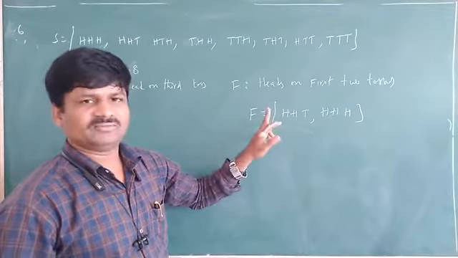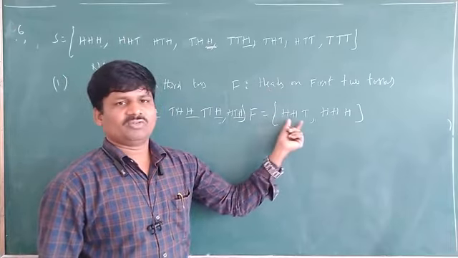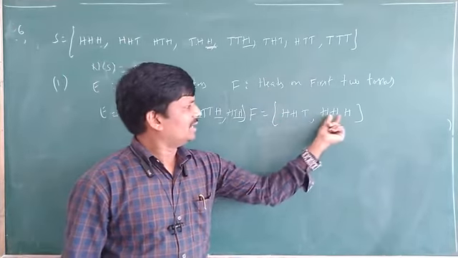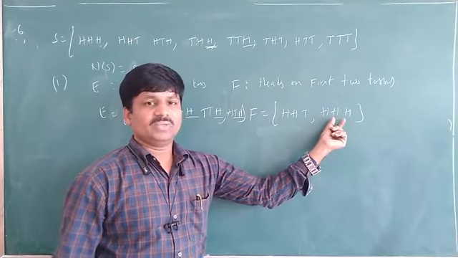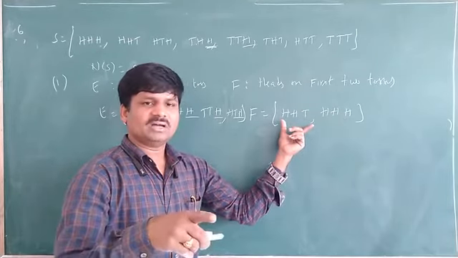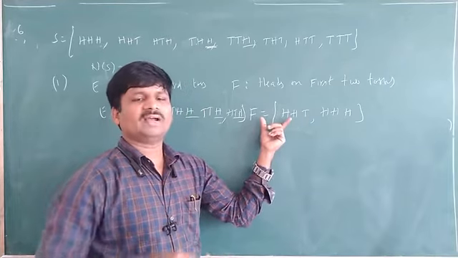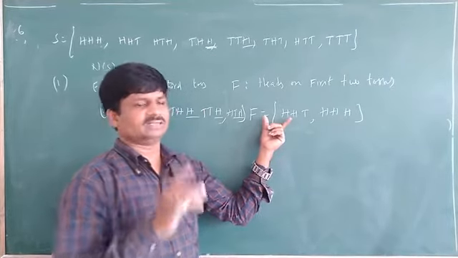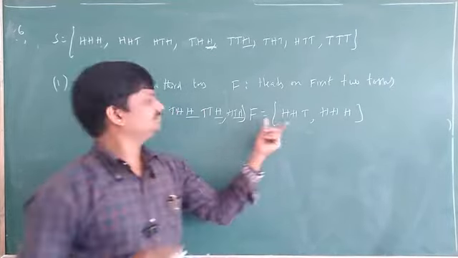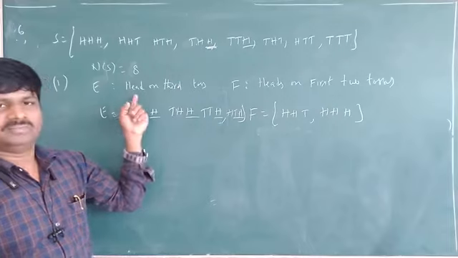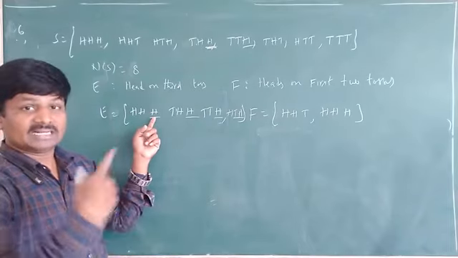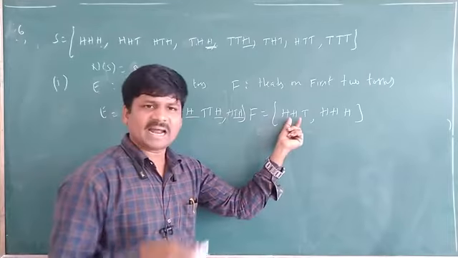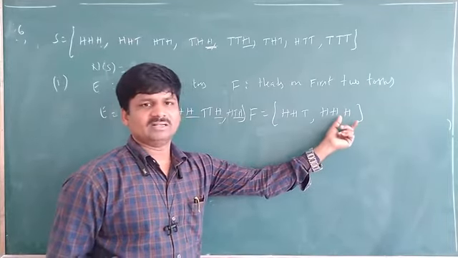So now what do we have to find here? I tossed a coin 3 times. After tossing, I observed that the first 2 are heads only. After this event F happens, we have to find the probability that the third one is also head. First one and second one are already heads. Third one also will be head. So what is the probability of that?